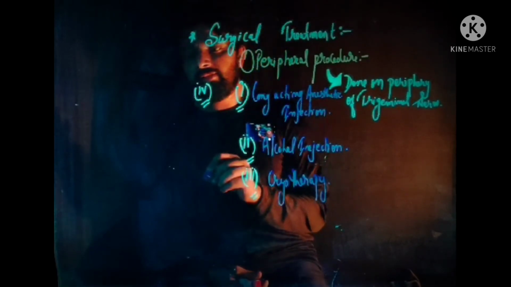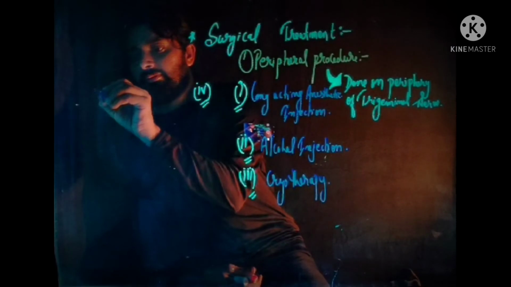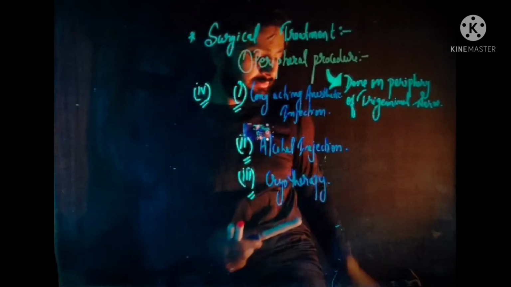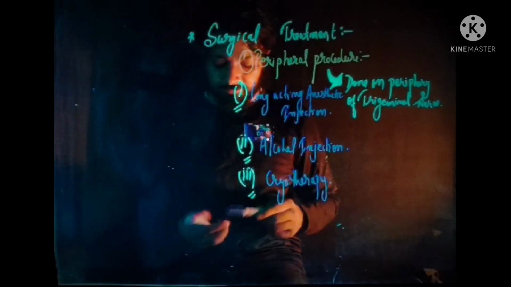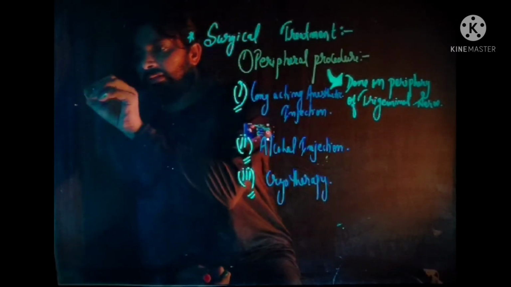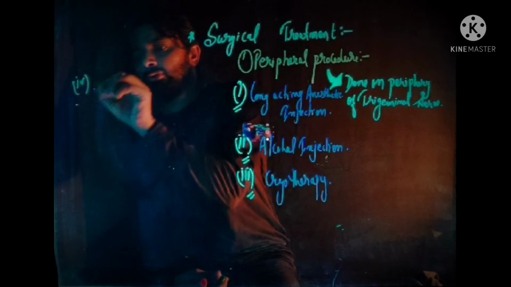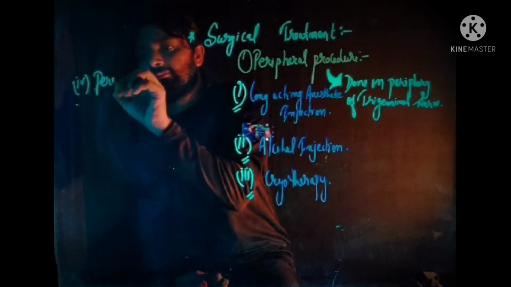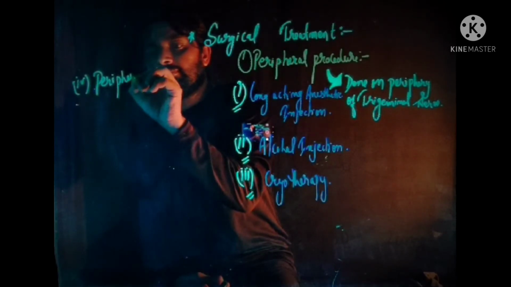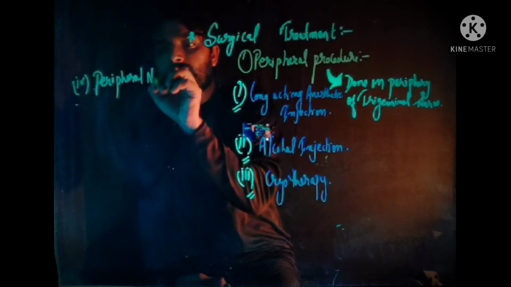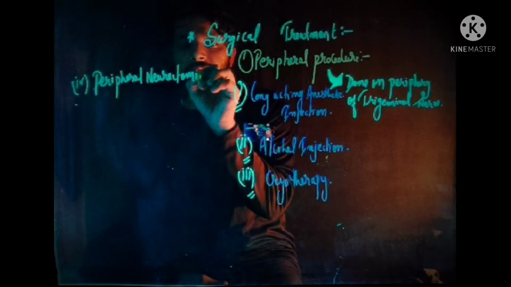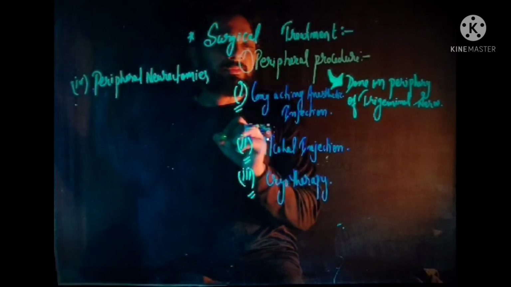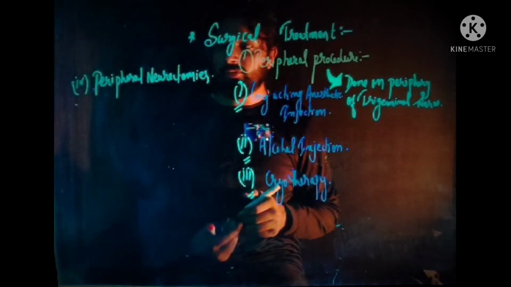And the fourth one is peripheral neurectomies.